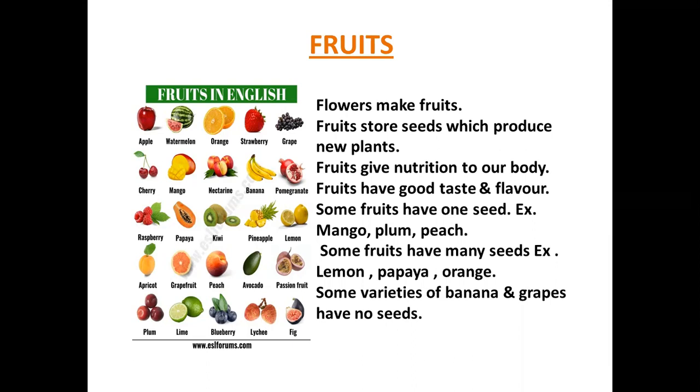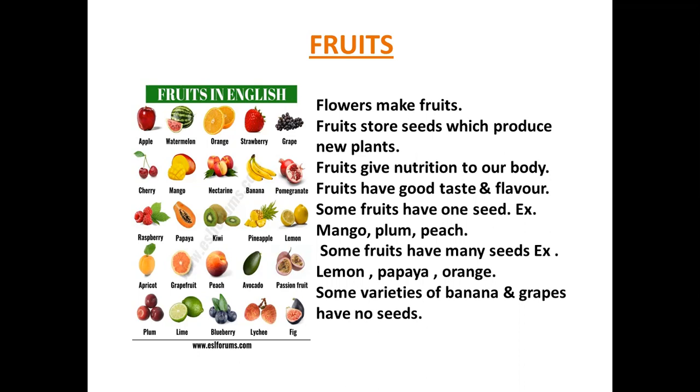Some fruits like mango, peach, plum have only one seed. Some other fruits like lemon, papaya, orange and watermelon have very many seeds. Some varieties of bananas and grapes have no seeds. Some varieties of papaya also do not have any seeds in their fruits.